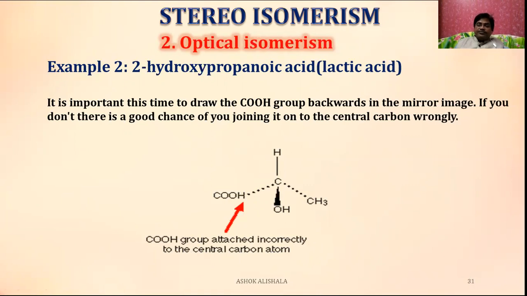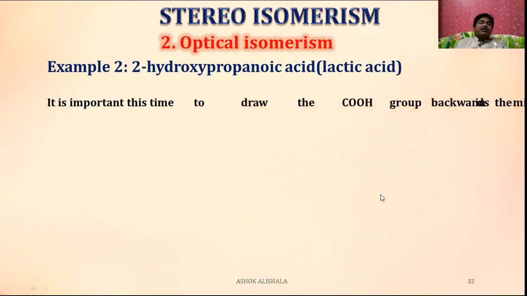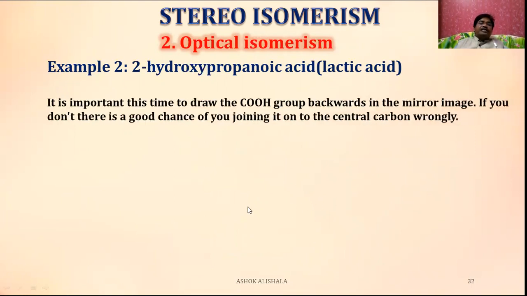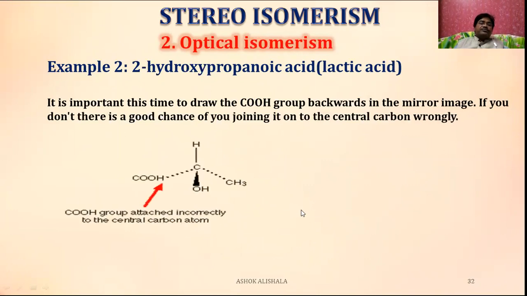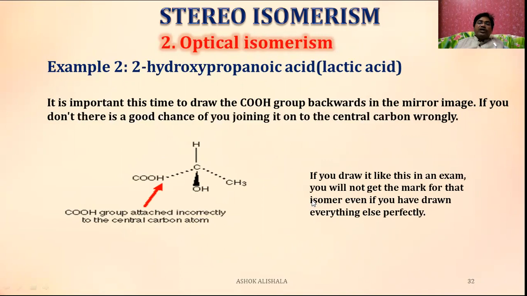In this session we discussed what is optical isomerism. It is important to note that this time you can draw this one. See, this is the same I told you. If you draw it like this in an exam, you will not get the mark for that isomer, even if you have drawn everything else perfectly. That means you must draw here, carbon is here.